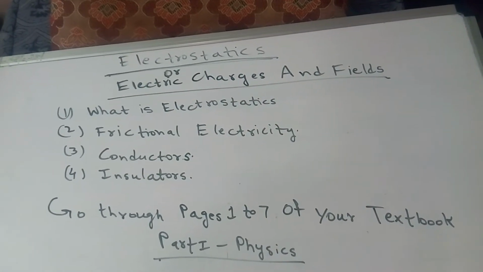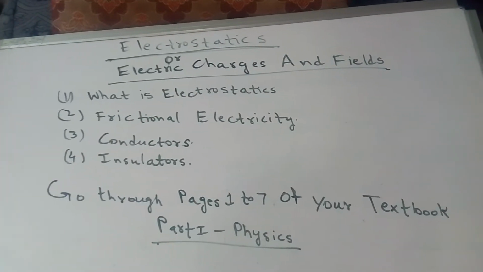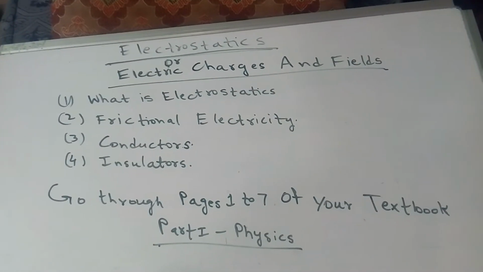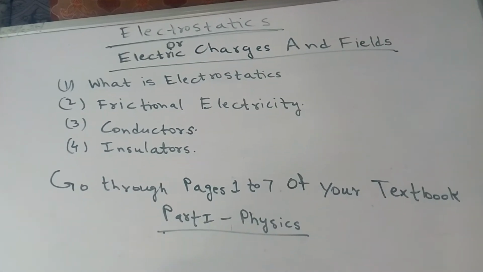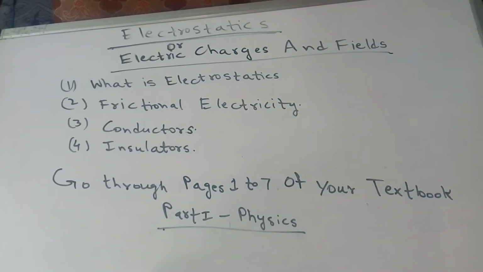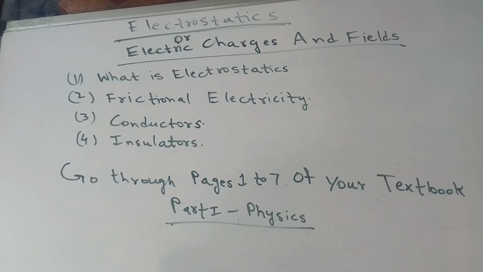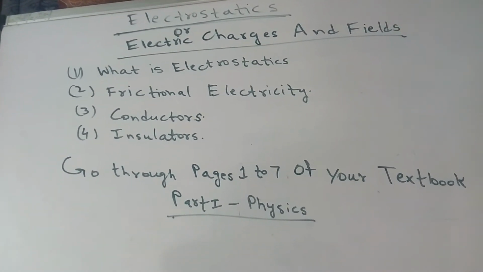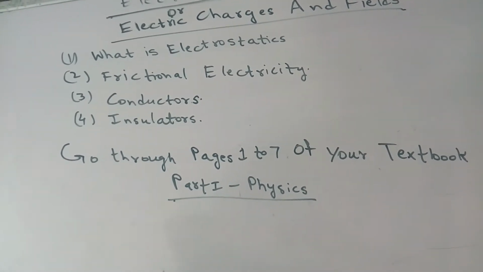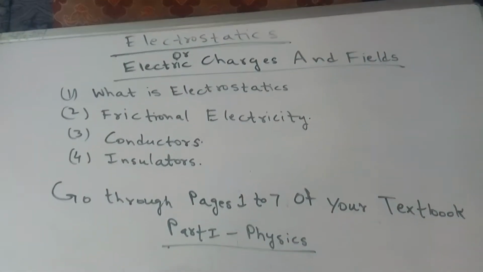So if you don't have moving charges, then also electricity will be produced. How? This is because of frictional electricity. Second topic: on rubbing a glass rod with silk cloth, it is found that both the objects acquire the properties of attraction or repulsion. If two glass rods both rubbed with silk are brought close to each other, they repel. If two pieces of silk cloth with which the rods were rubbed are brought close to each other, they also repel. If the glass rod is brought near the silk cloth, they attract.